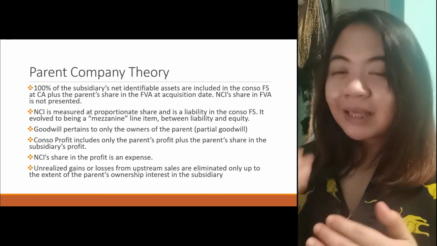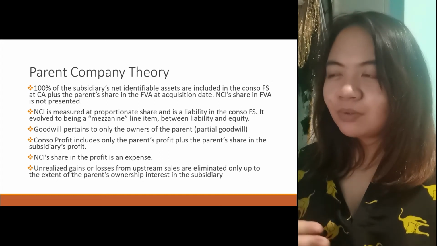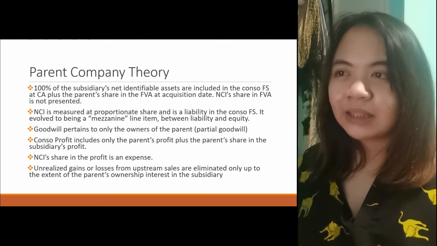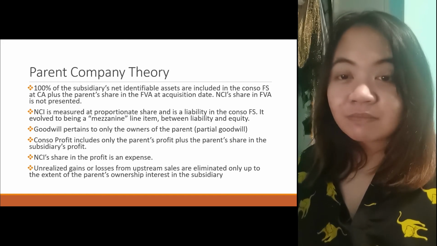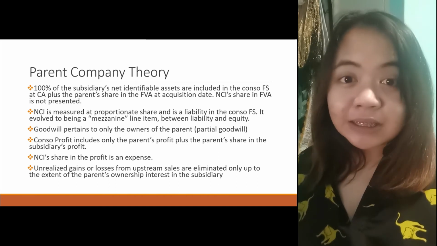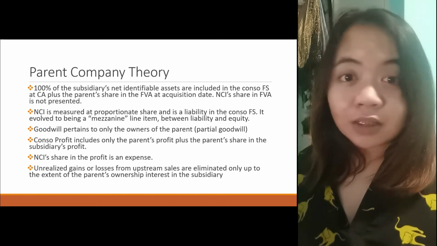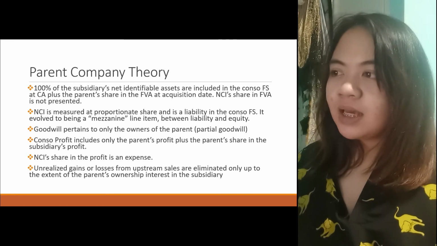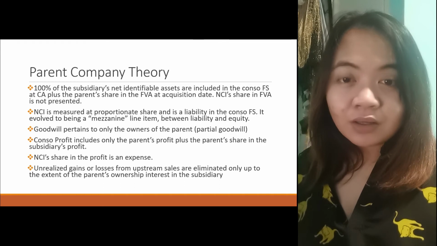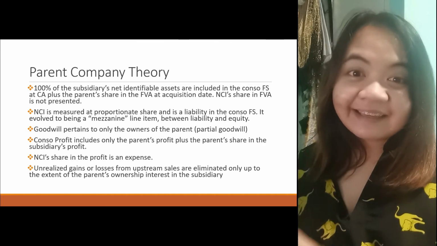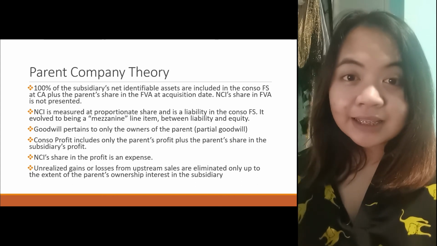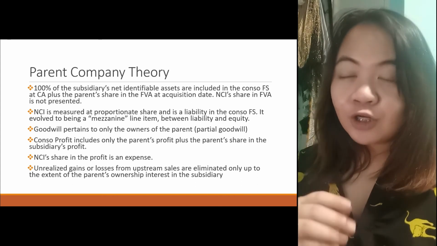For the parent company theory, 100% of the subsidiaries' net identifiable assets are included in the Conso FS, plus the parent's share in the FVA at acquisition date. But the NCI's share in the FVA is not presented. NCI is also measured at proportionate share, and it was presented as a liability at first in the Conso FS.